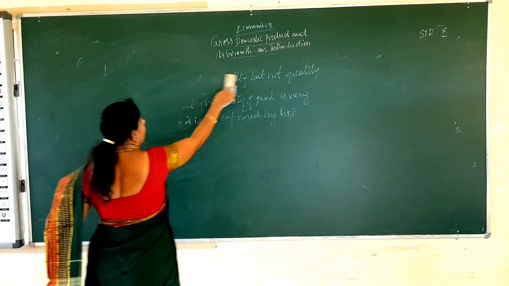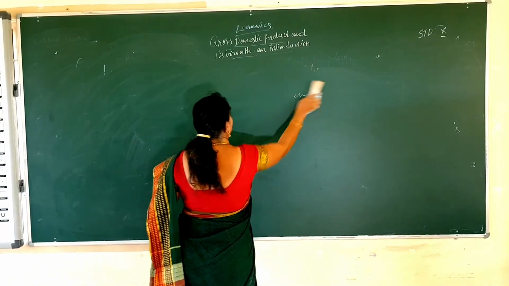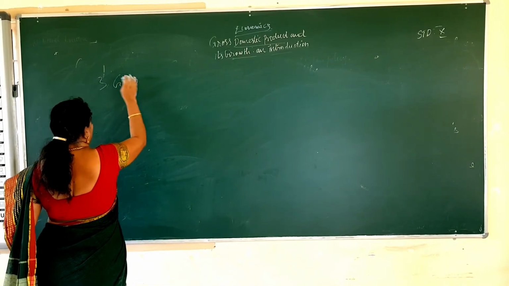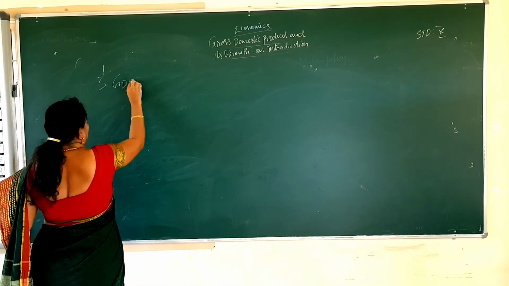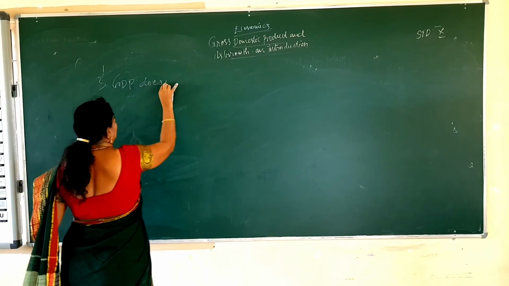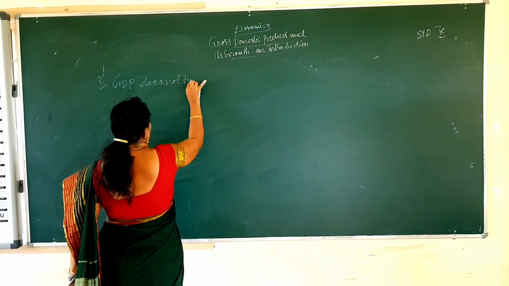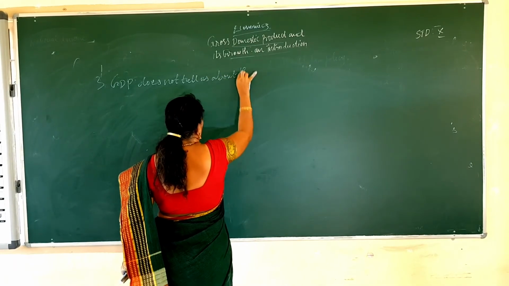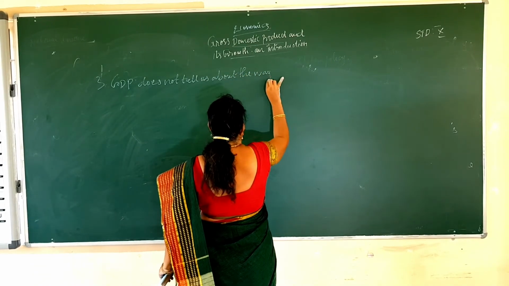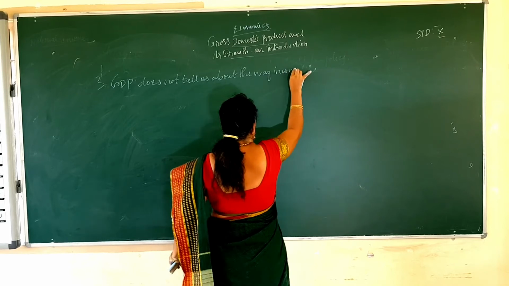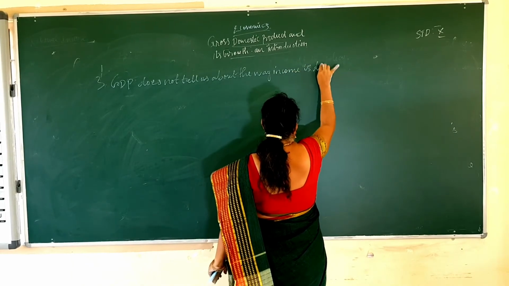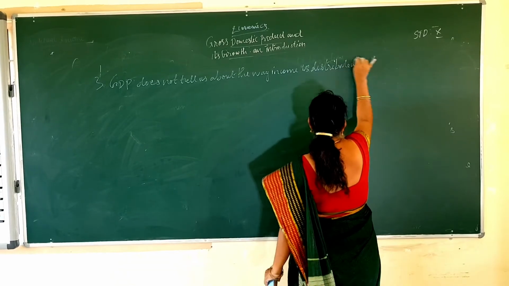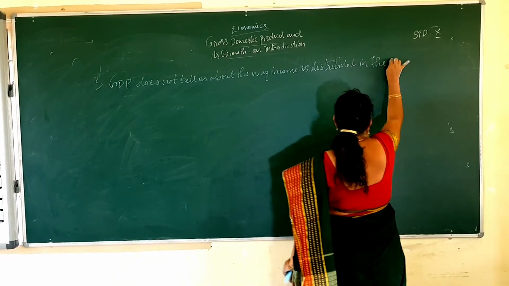And the third point is, GDP does not tell us about the way income is distributed in the country. Distributed in the country.